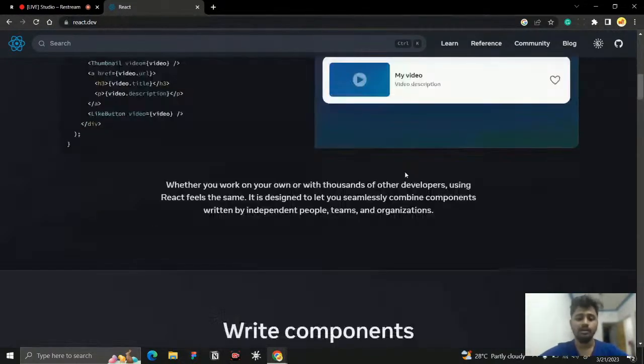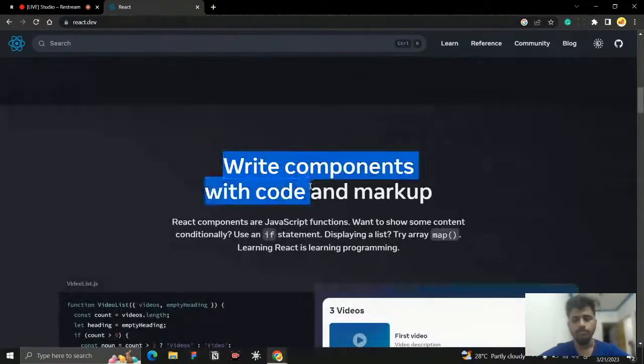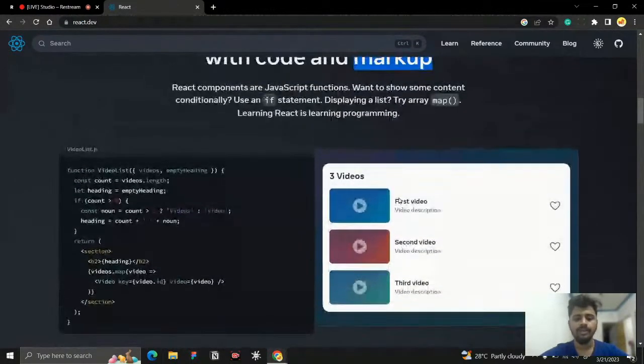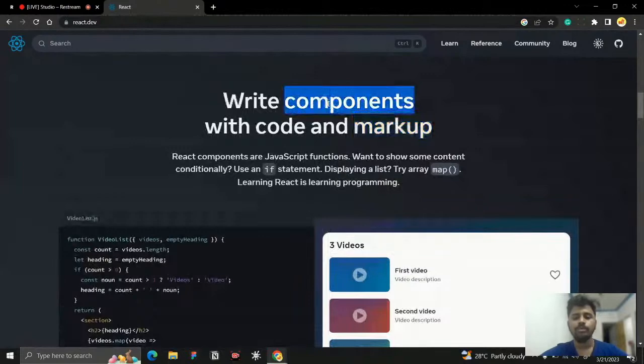The second one is write components with code and markup. What does that mean? We can create components. So what is meant by components?